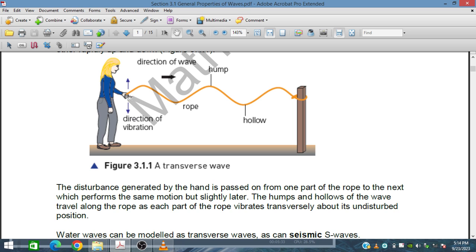The exact horizontal position, the x-axis, is the undisturbed position, where the rope is in a straight line. And this is the disturbed position, away from the undisturbed position.